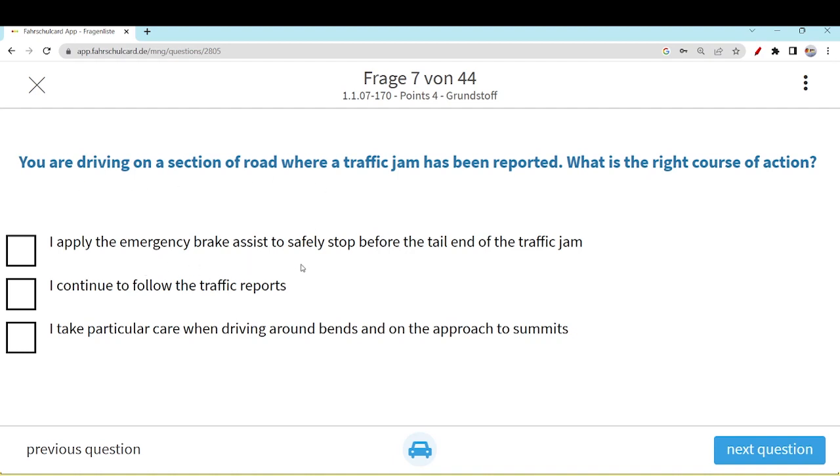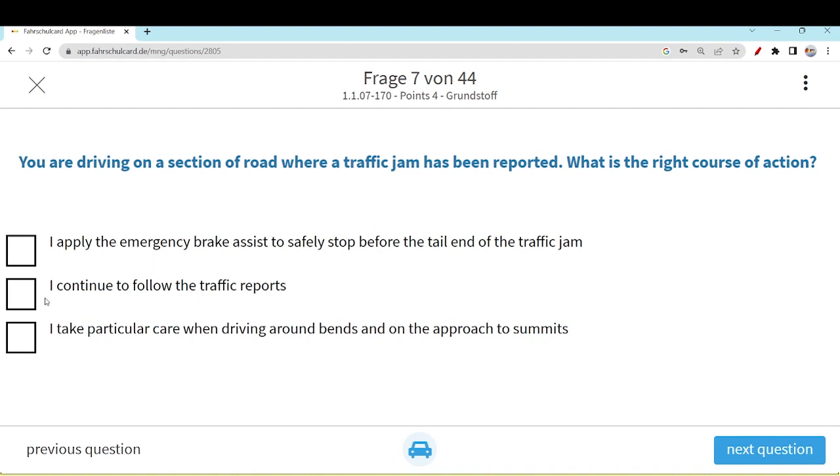I apply the emergency brake assist to safely stop before the tail end of a traffic jam. No, actually this emergency brake assist is normally used whenever there is some dangerous situation, emergency situation or obstacle which is observed by this automatic emergency braking system, and it will automatically brake. You never need to apply the emergency brake assist. It is a functionality of the car that will be applied, and normally we need it when there is an obstacle or some hindrance in front of you. You don't need to apply the brake assist in case of traffic jam.